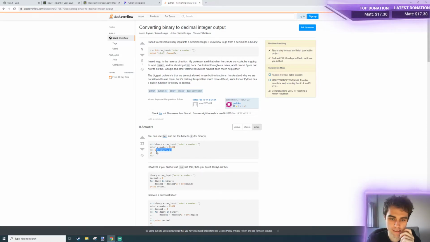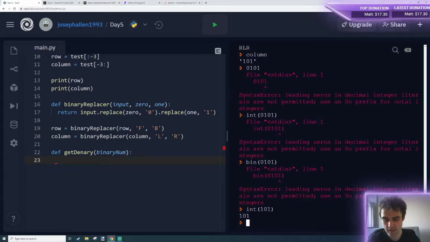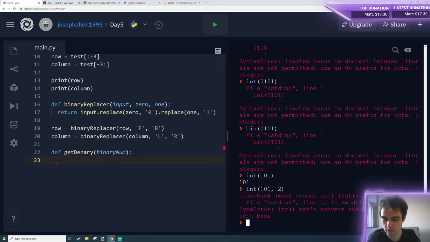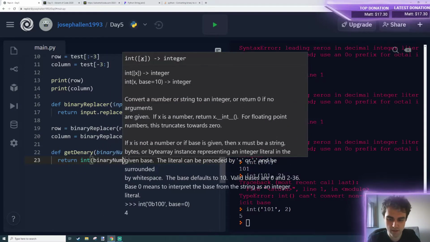Int. Oh, I can set it to base 2. Enter number into binary. Okay, so the int actually takes a case over here. So we can put 101 and tell it that it's base 2, or binary. Sorry, base 2. Oh gosh, lack of sleep is showing. Can't convert non-string, so let's do this as a string, which it will be 5. Okay, cool. So that's all we need to return. Int binary number 2.